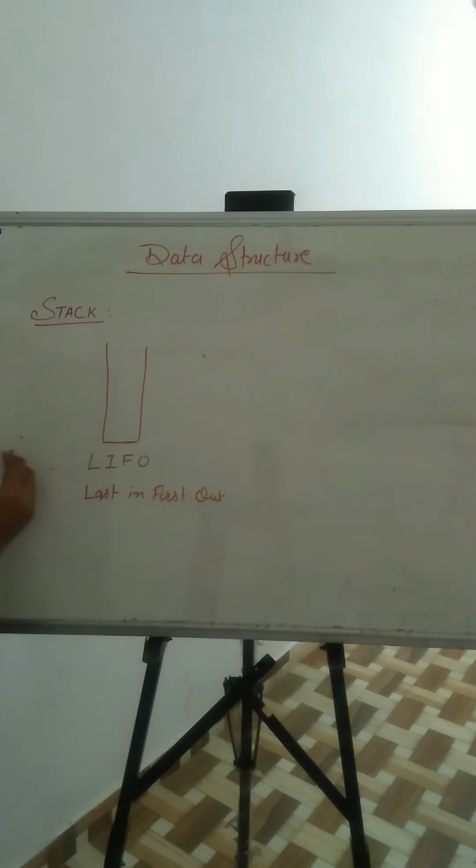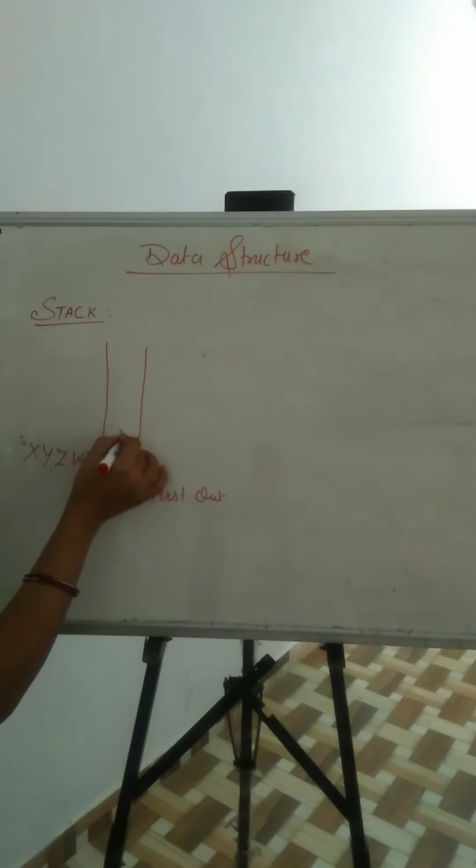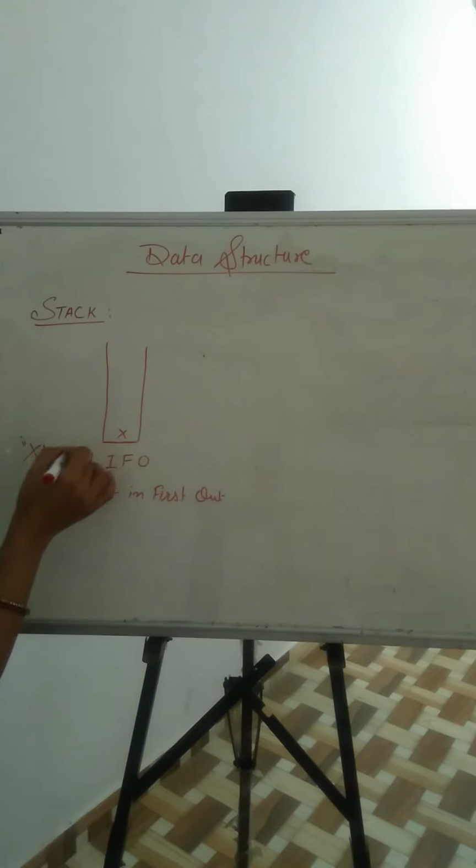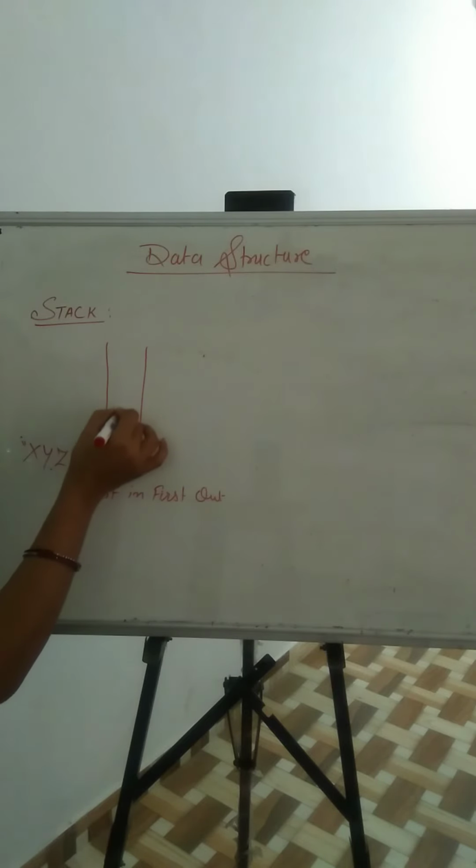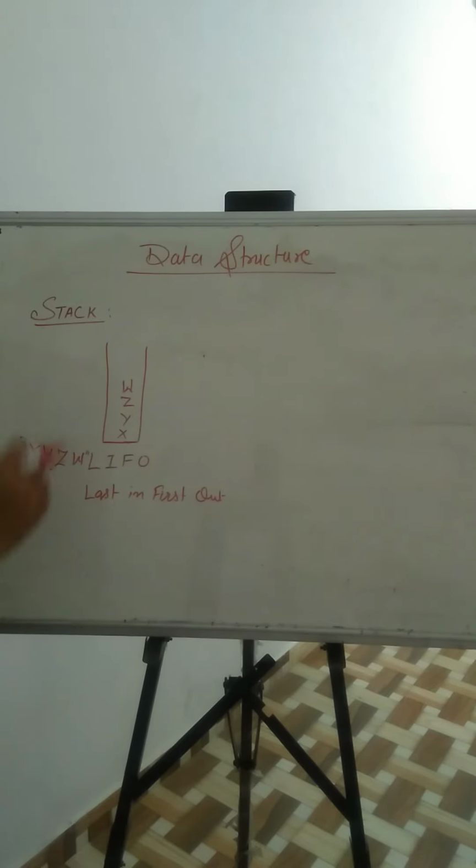Suppose you have to enter X, Y, Z, W. Suppose you want to enter this string in your stack. So, first of all, you enter the value X, then Y, then Z, then W. And now, you entered W at the last.